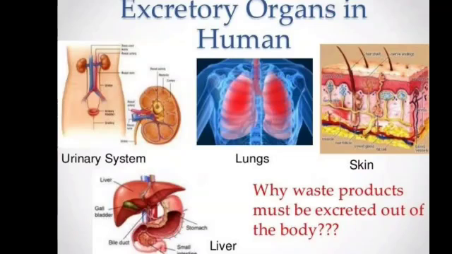Once the sweat is produced in the sweat gland, it is brought to the surface of the skin through a duct. The sweat duct carries the sweat from the sweat gland to the top of the skin, and there are very small openings in our skin called pores through which the sweat is given out from our skin. And there is a thick layer of fat tissue below the surface of the skin.